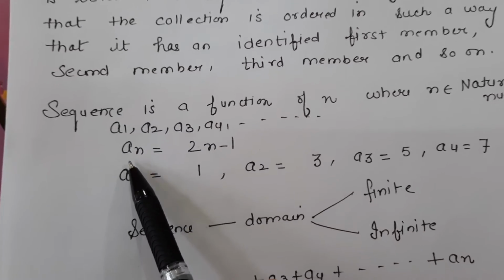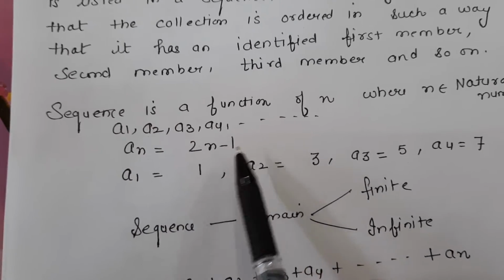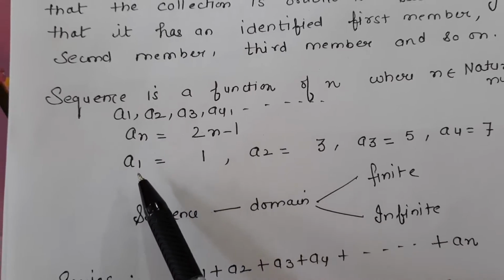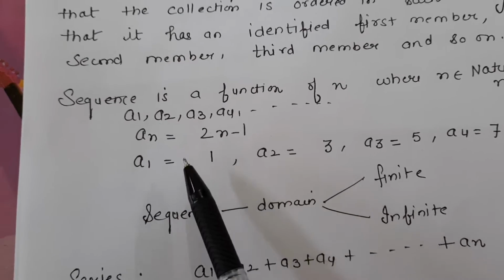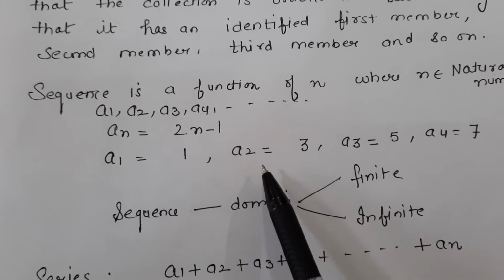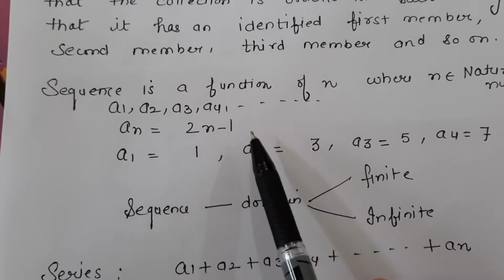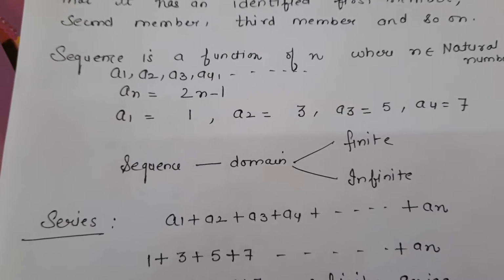For example, if I write the nth term of a sequence as 2n minus 1, then to evaluate a1, what will you do? You will put n equal to 1. So this is 2 into 1 minus 1. Answer will be 1. For a2, we'll put n equal to 2. So 2 into 2, 4, minus 1. Answer is 3. In the same way, you can evaluate a3, a4 and so on.